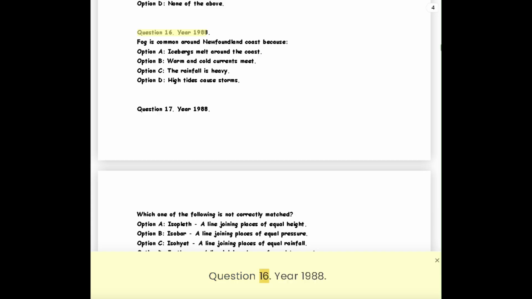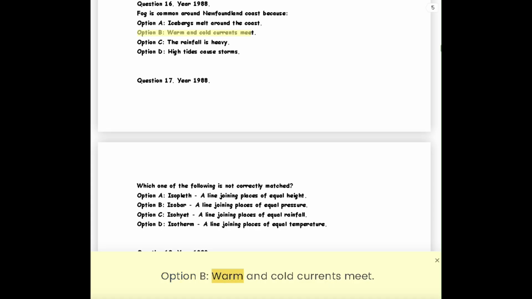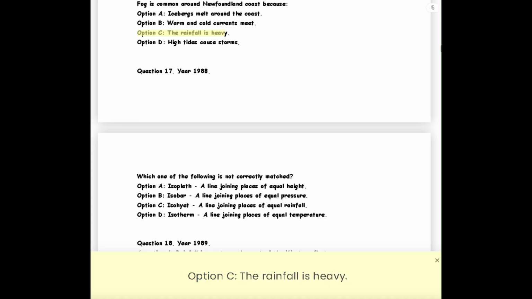Question 16. Year 1988. Fog is common around the Newfoundland coast because Option A, icebergs melt around the coast. Option B, warm and cold currents meet. Option C, the rainfall is heavy. Option D, high tides cause storms.